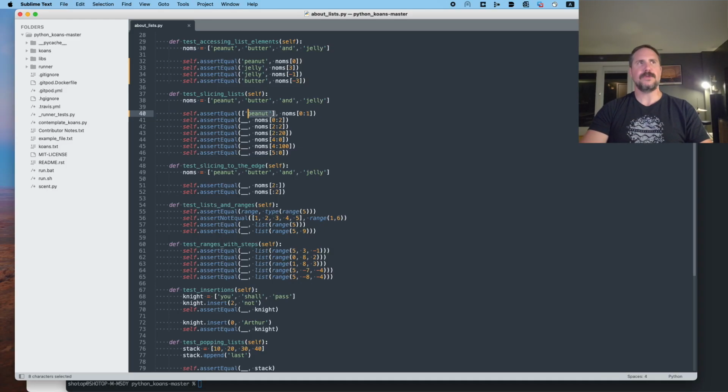And they are exclusive, meaning up to the second index, but not including that item. So now let's try it again. So 0, 1, 2. So from 0 to 2, but remember, exclusive. So I'm going to expect this to be peanut, butter in a new list.